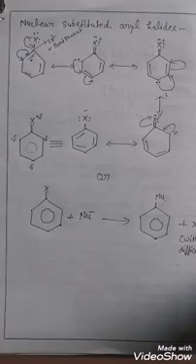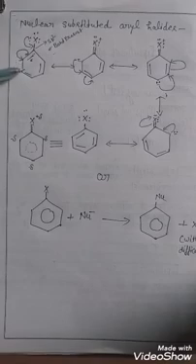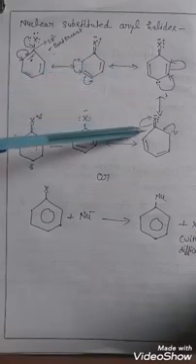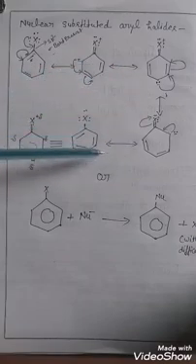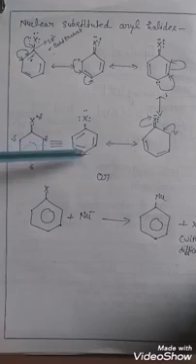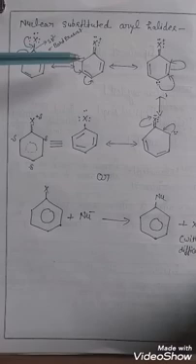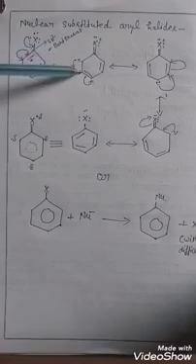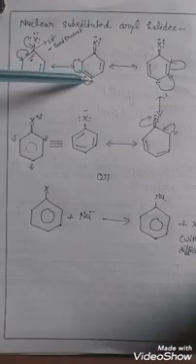Hence it does not give nucleophilic substitution reactions easily, because the resonance structures show this for the benzene ring of aryl halide. The lone pair is easily delocalized to this position and this position.